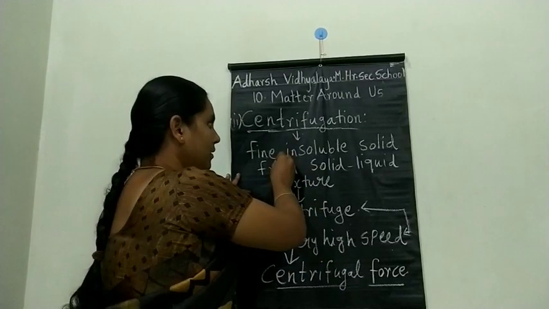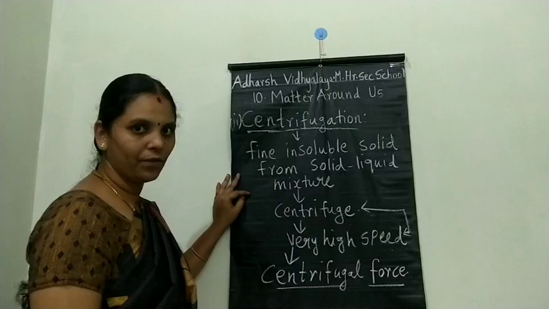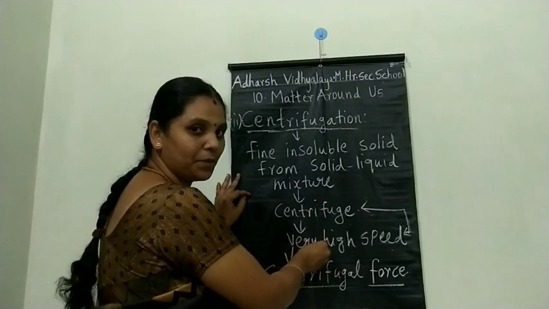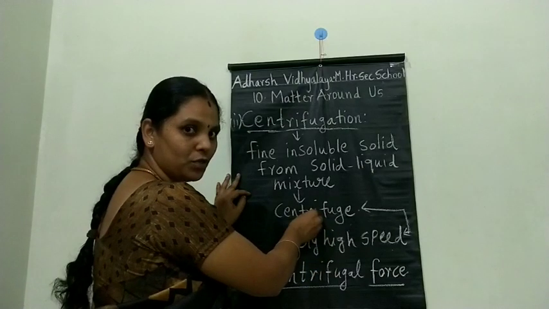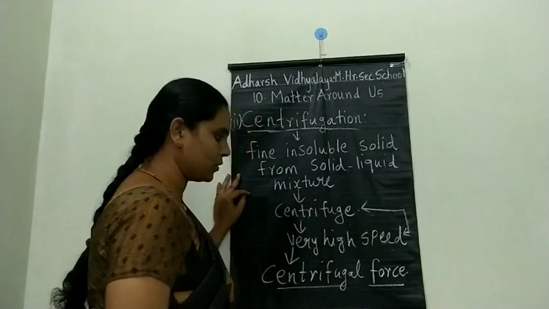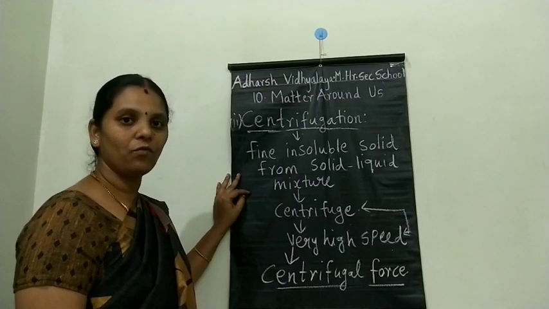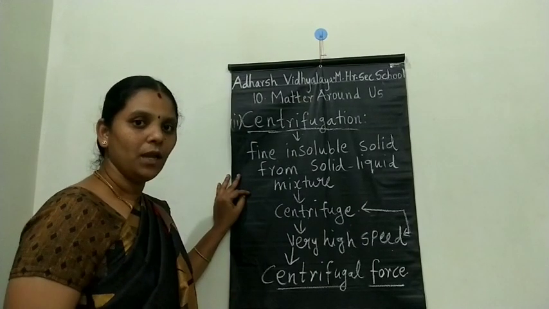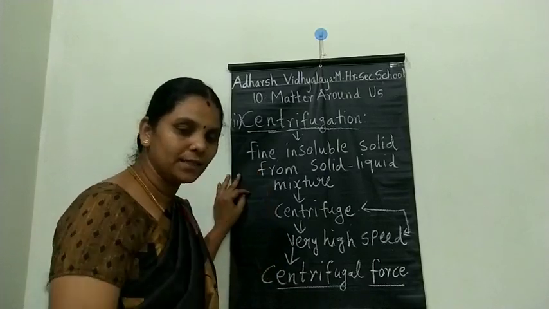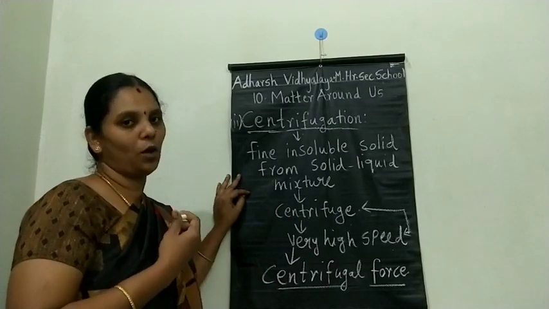So in the centrifugation process, a fine insoluble solid is separated from a solid-liquid mixture in a very high speed machine called a centrifuge. It is rotated by centrifugal force. During this centrifugation, the heavier solid particles settle down and the lighter liquid is present at the top.